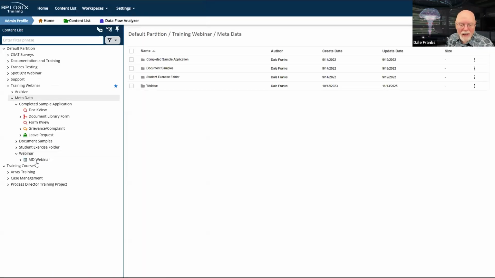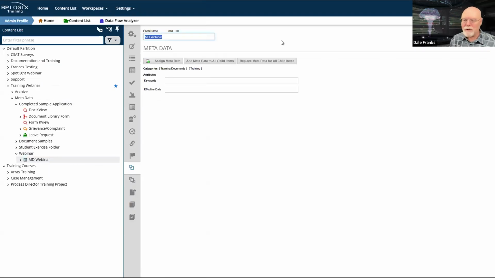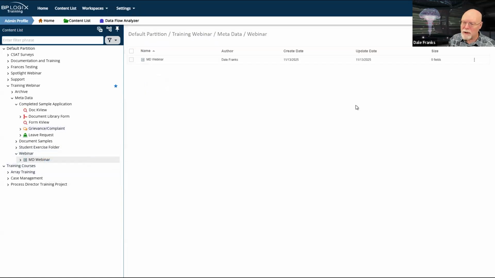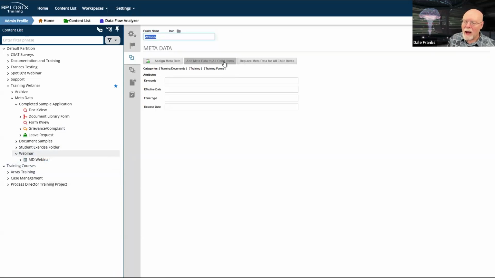But of course, now I have existing objects, this MD webinar form. It already had its metadata assigned when it was created. Now I've changed the parent metadata. So just like with permissions, I can go into my folder and say add metadata to all child items or replace metadata for all child items.